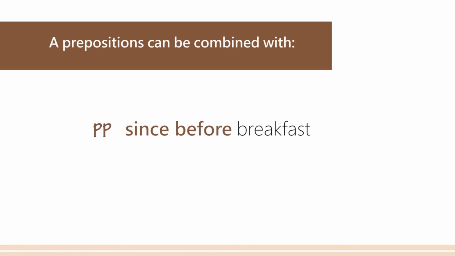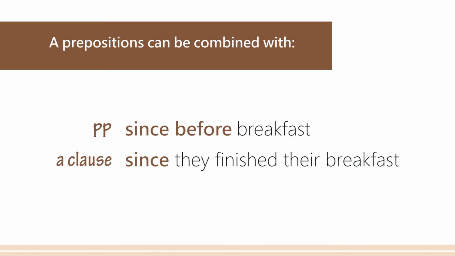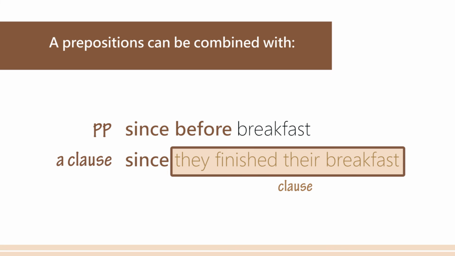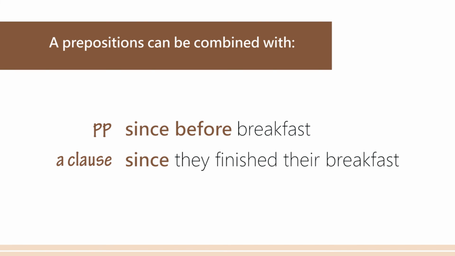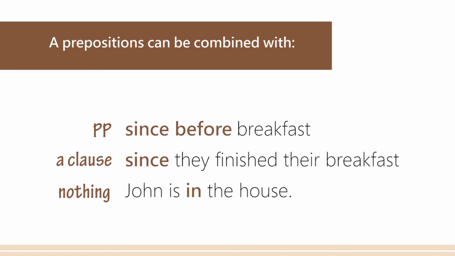Another thing that could follow a preposition is a clause. Since they finished their breakfast, here, since is a preposition, they finished their breakfast. So in some classifications, since here has been seen as a preposition. They finished their breakfast is a clause that functions pretty much like a noun phrase, but regardless, here a preposition has been followed by a clause instead of a noun phrase. Or a preposition could be followed by nothing, like John is in the house. That's a noun phrase. John is in. In here is a preposition and is followed by nothing.